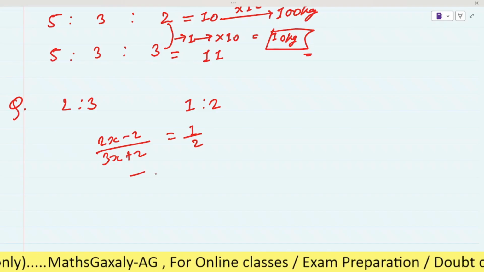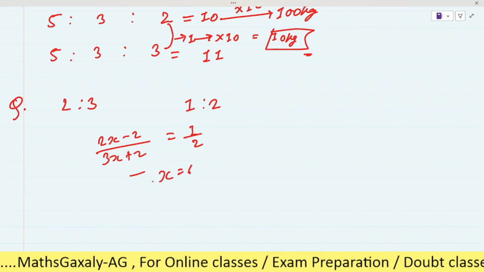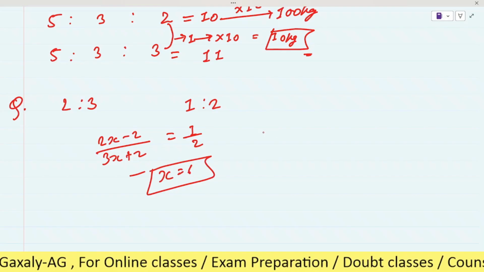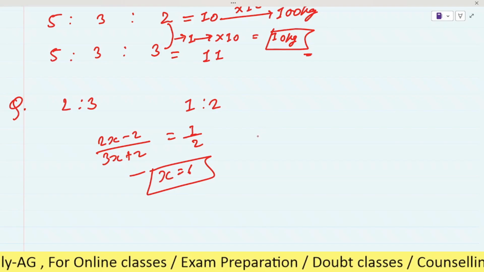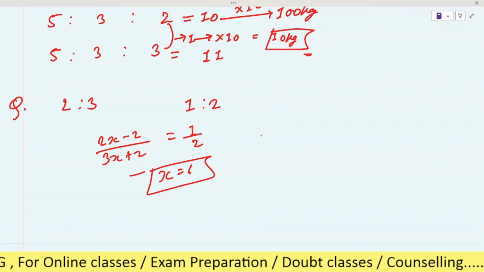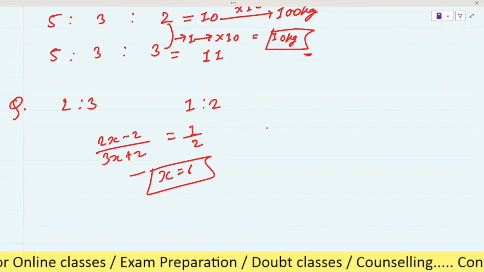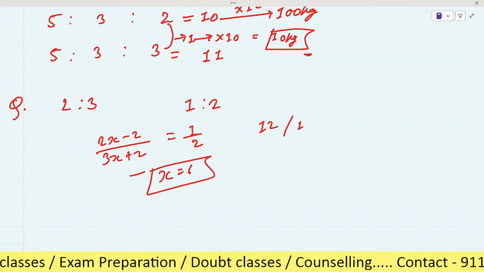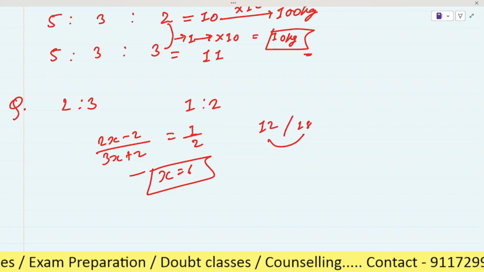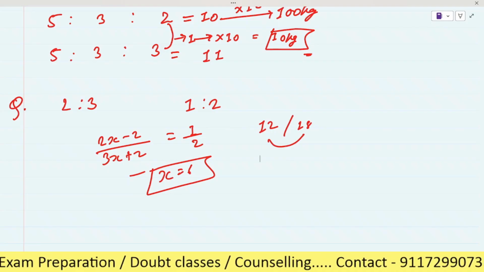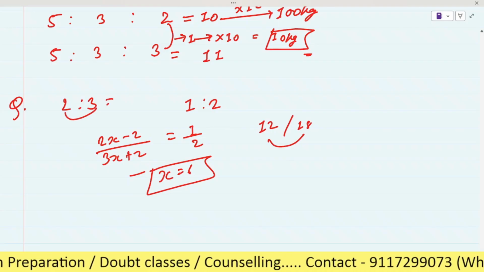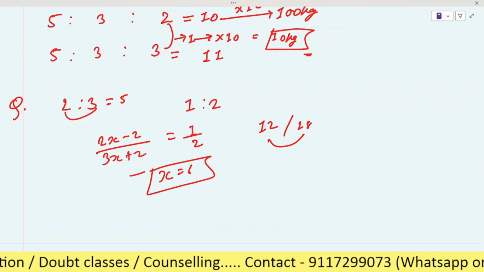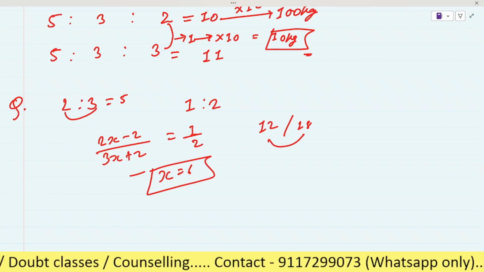Okay, so here you have to solve for x, which you will get as 6, right? Here we have to find the sum of the first number and the second number. It is 2x plus 3x. If you want, you can find them separately, 12 and 8, and then add it, है ना, 30. Otherwise you can also do 2 plus 3, it will be 5, so 5x, right? So 5 into 6 it will be 30. Is it clear?